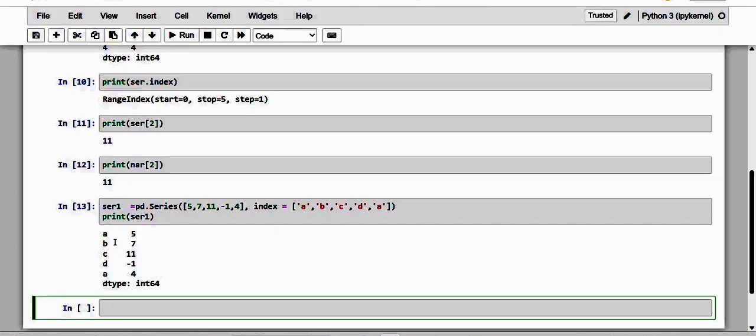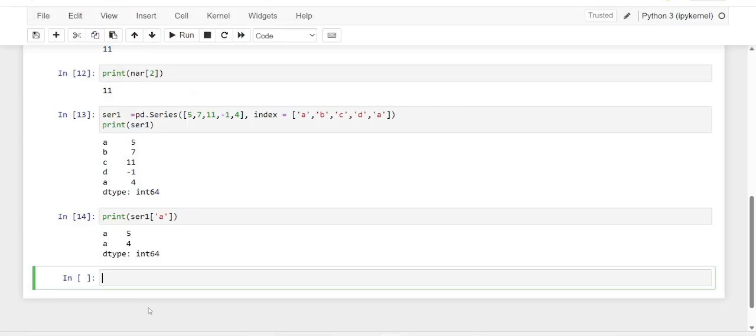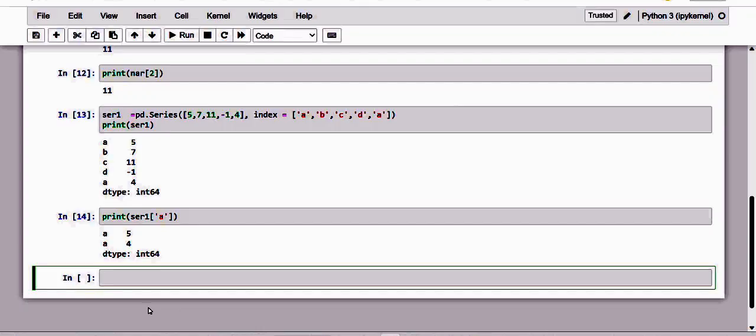So here, kindly have a note of it, dear friends. In our small example, the values belonging to the class labeled with A can be obtained simply. How I'm going to give it is, observe this one. Here I'm going to give ser1 of A. And see here, I'm getting two values. That is with square brackets, I'm providing A. And in addition, the values of the index array can be defined as any type.